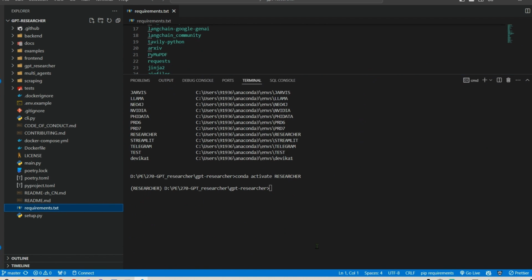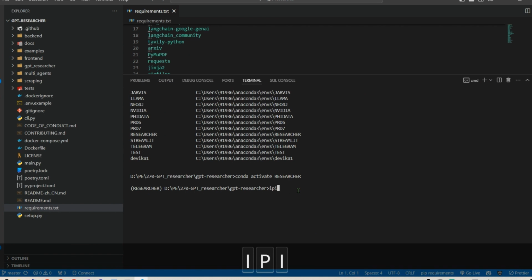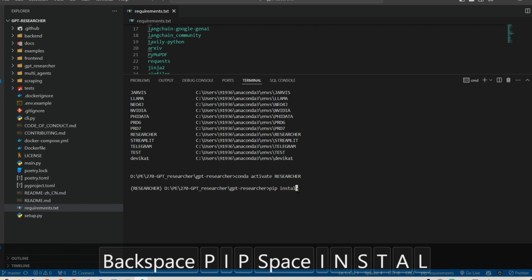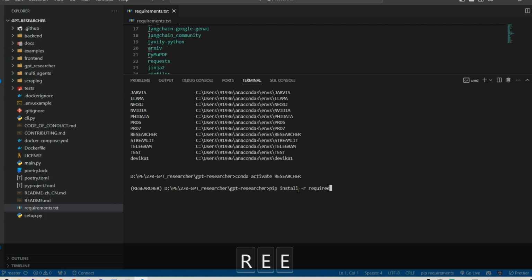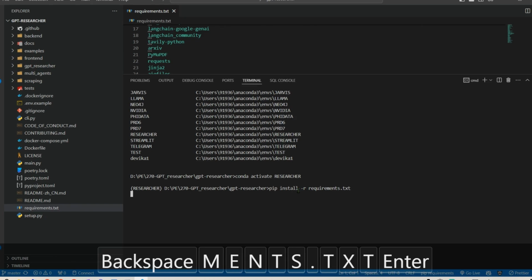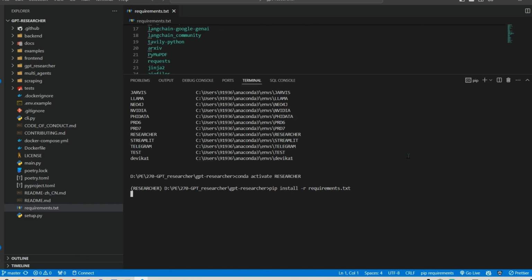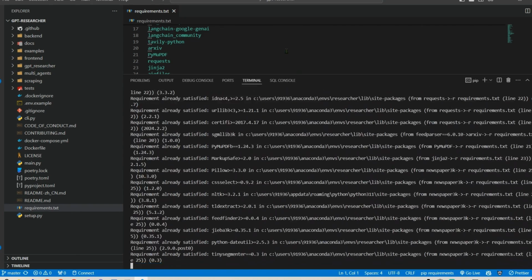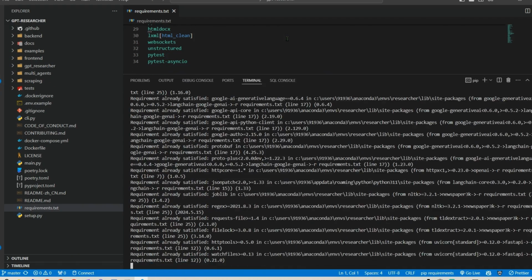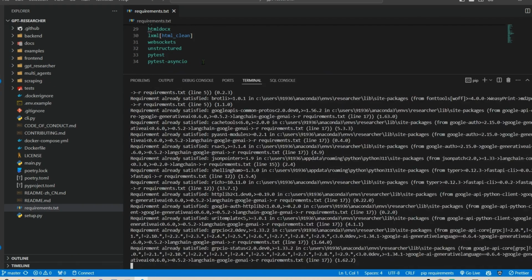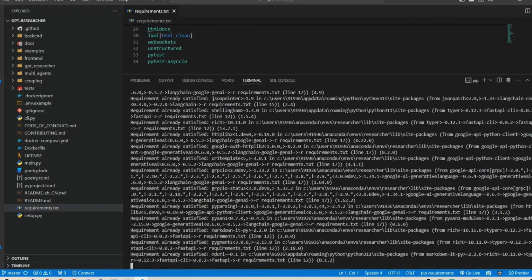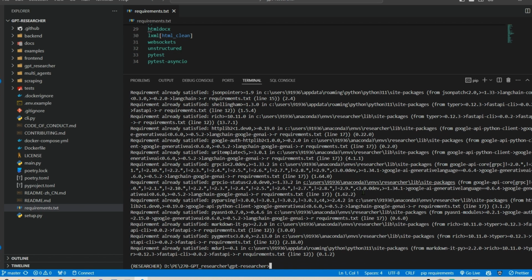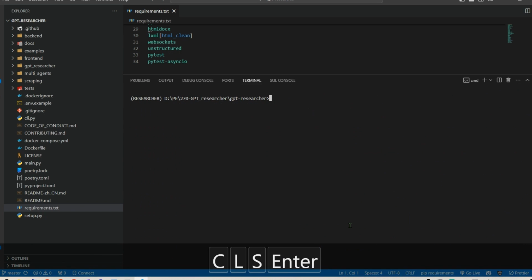Now I've already installed, but I'm just going to show you how to install. So we say pip install -r requirements.txt. Once we say that, it is going to install all the requirements which I mentioned here. About 34 requirements need to be installed. So this is done. I say cls.